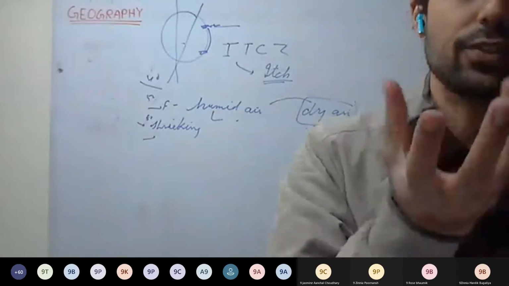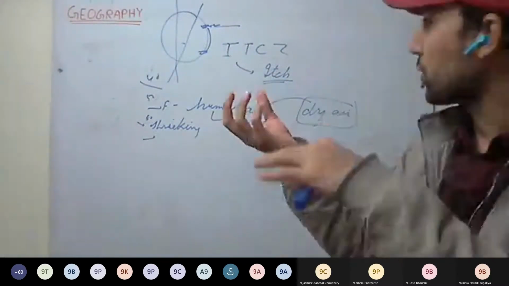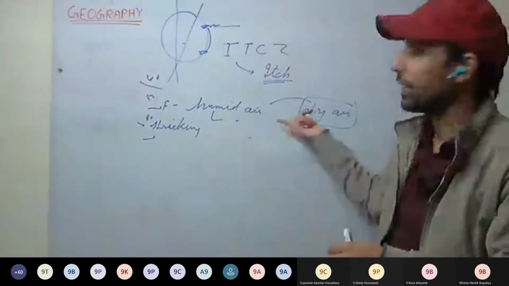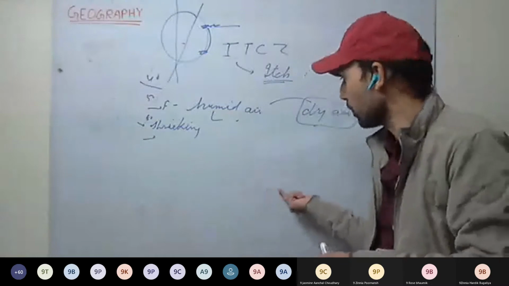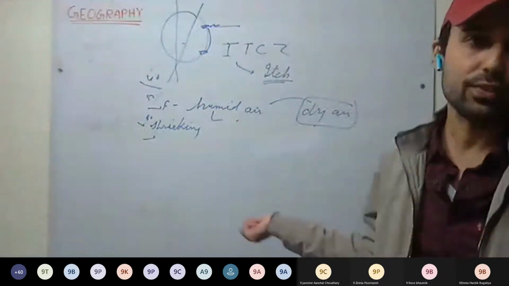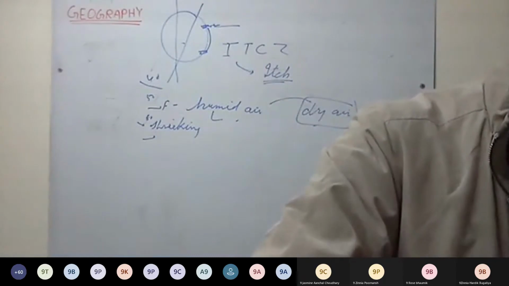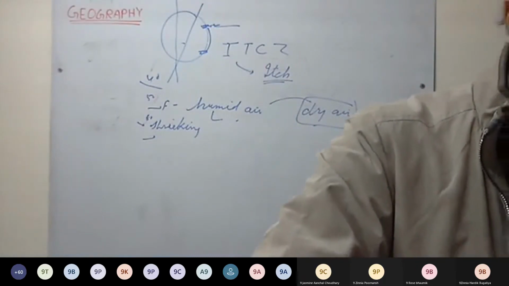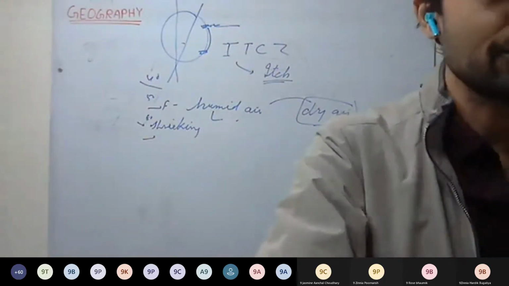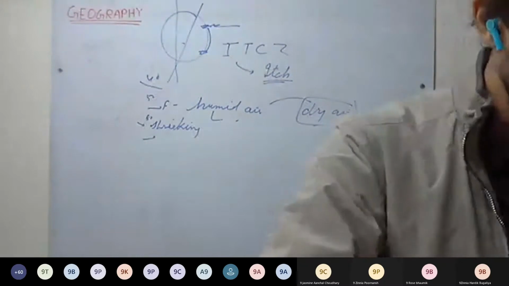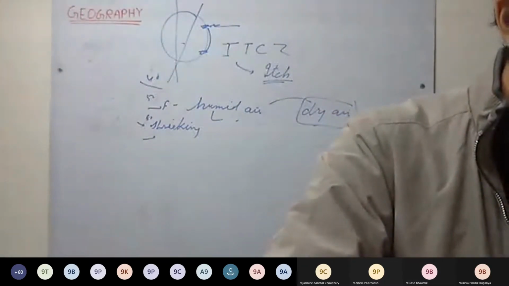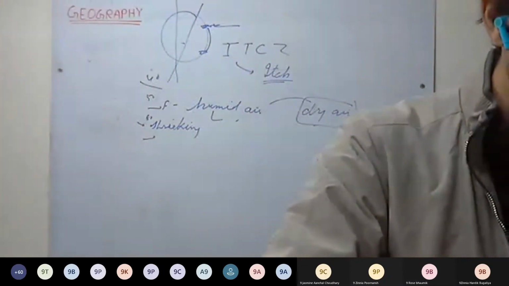It is generated because of earth's rotation. It deflects moving objects towards the right in the northern hemisphere and towards the left in the southern hemisphere. You can write that. What is its result? We have already explained that: the deflection.